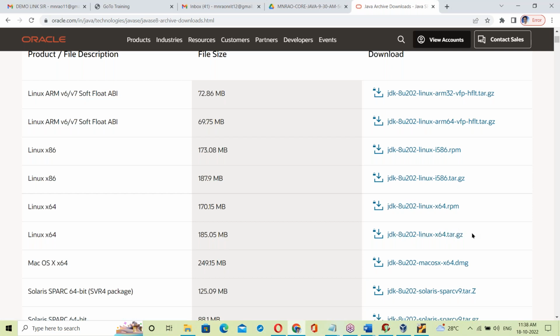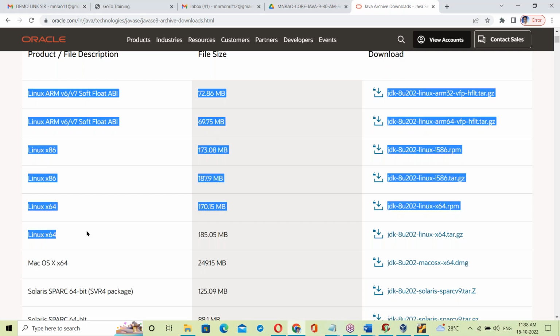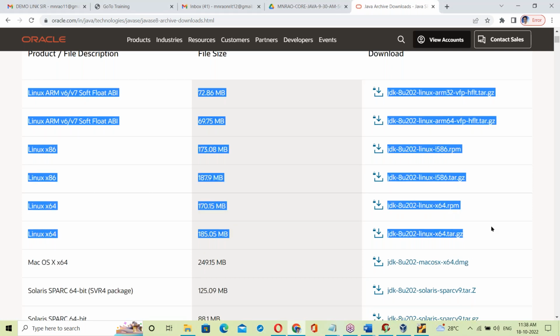Next, .tar.gz. This is for Ubuntu Linux, sorry, not Mac OS. This .rpm is for the Red Hat Linux, and .tar.gz is for Ubuntu Linux. Next, .dmg, this is for Mac OS. See, this software is for Linux OS here.